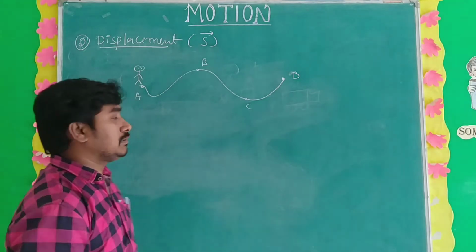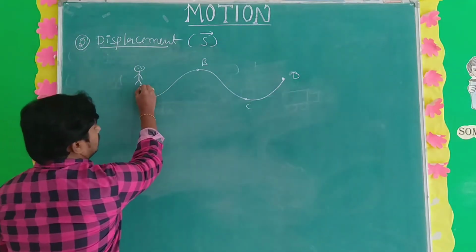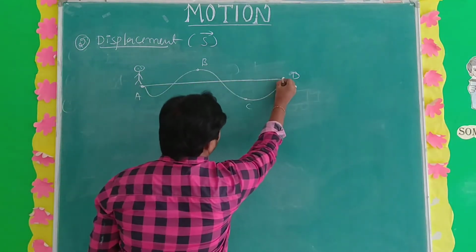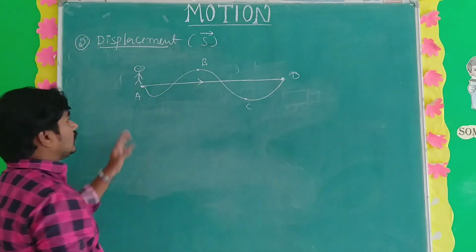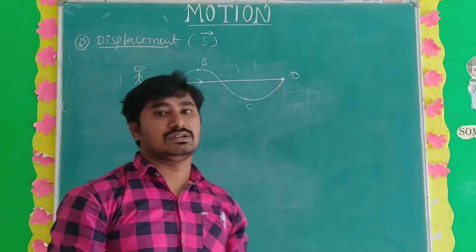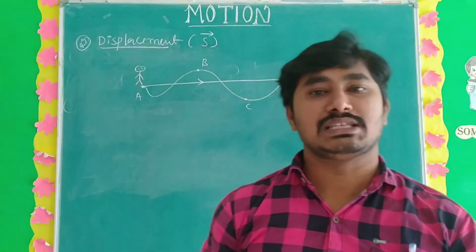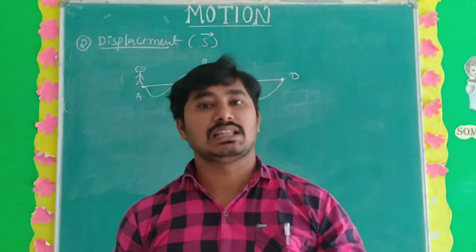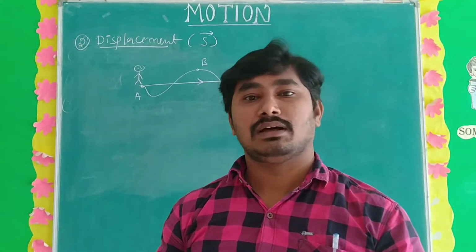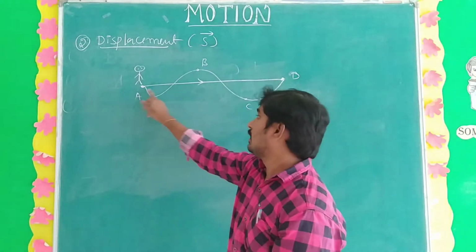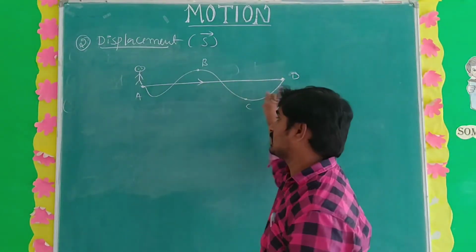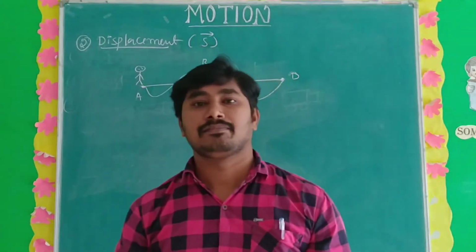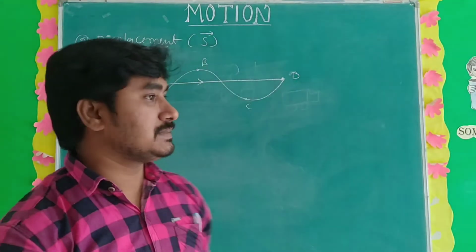What does displacement mean? The shortest distance, like this, from A to B. The shortest distance of the object is nothing but displacement. Or another definition: the length between the initial and final point is nothing but displacement. Understand? The units are the same.